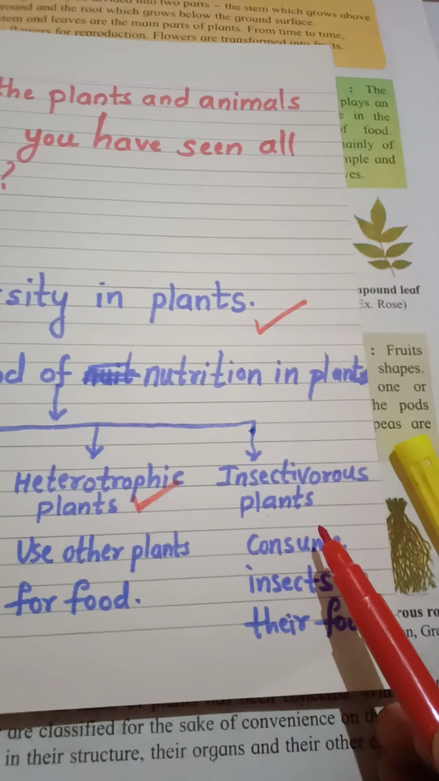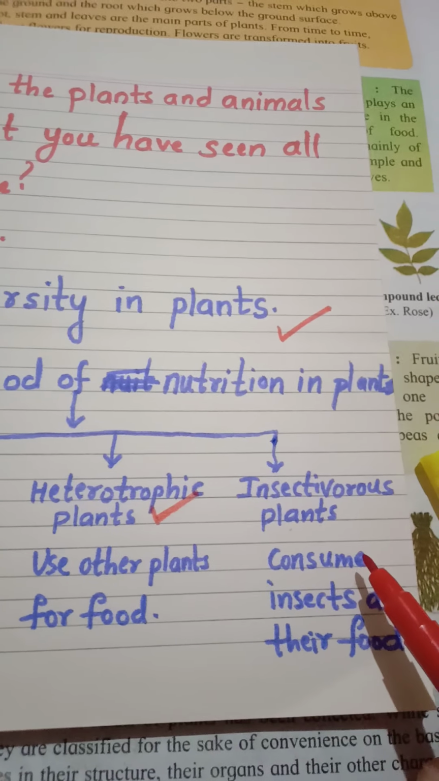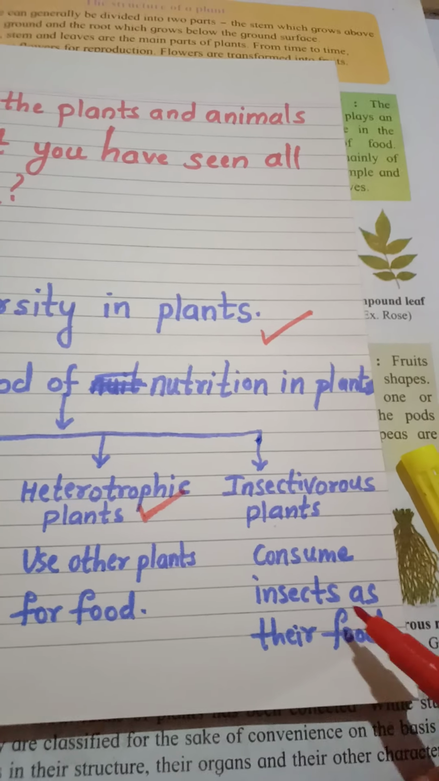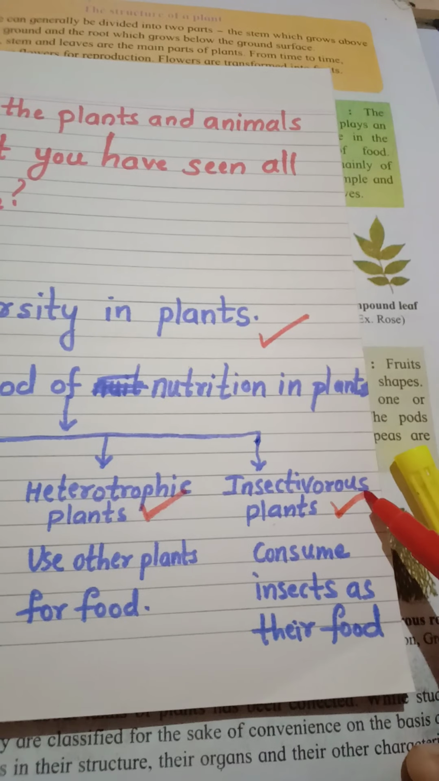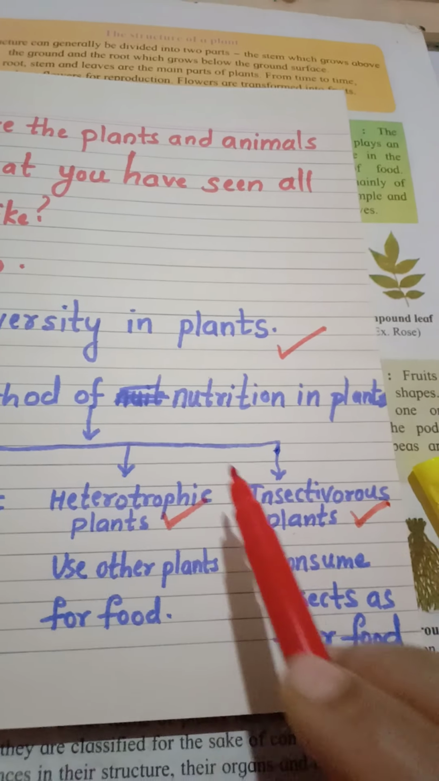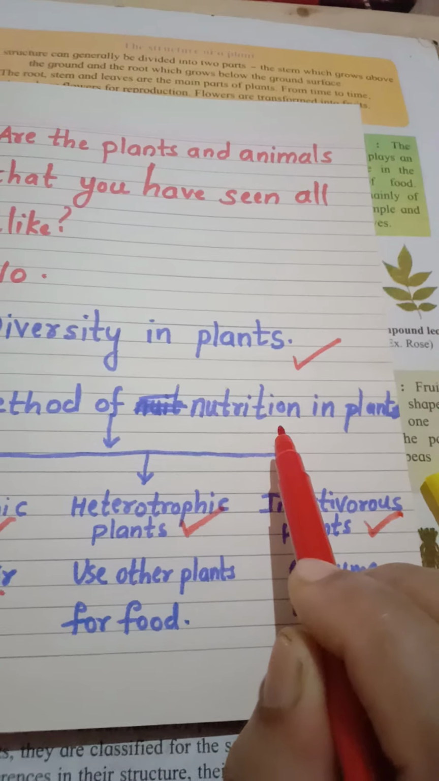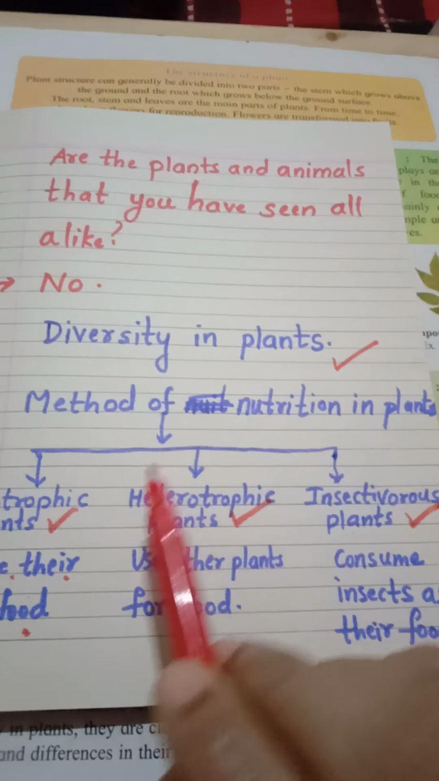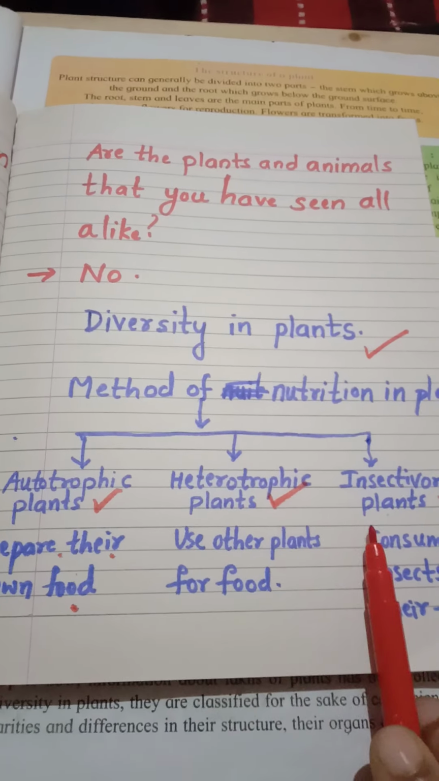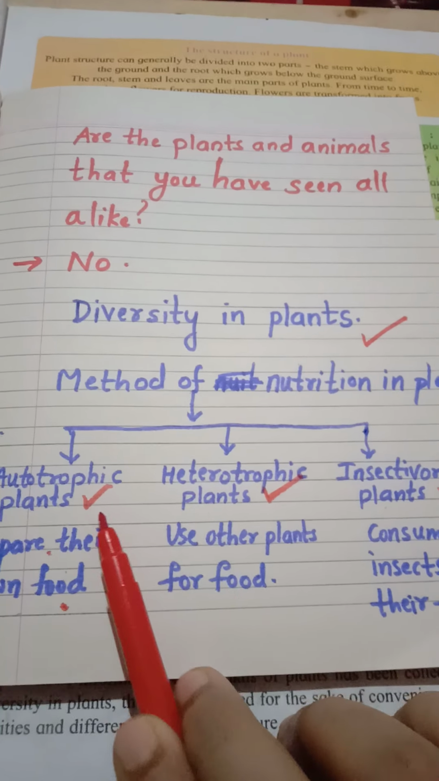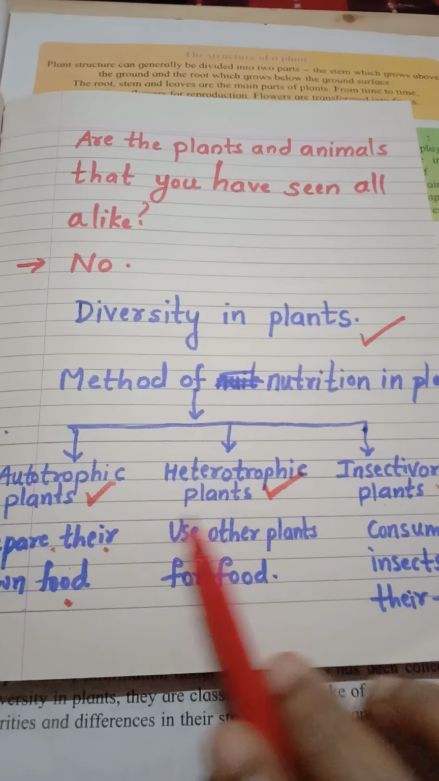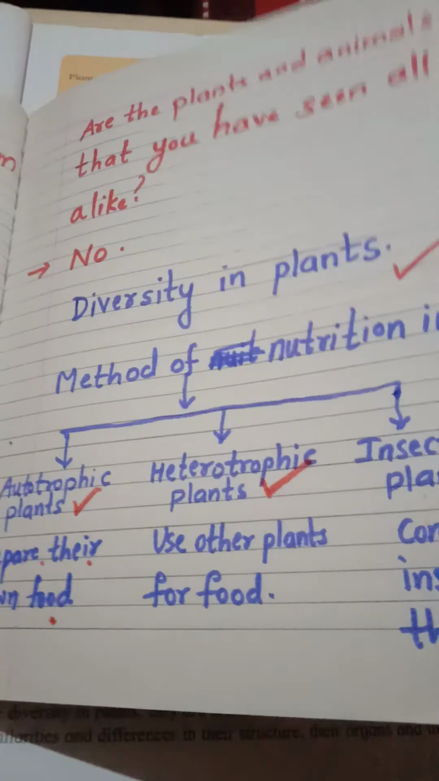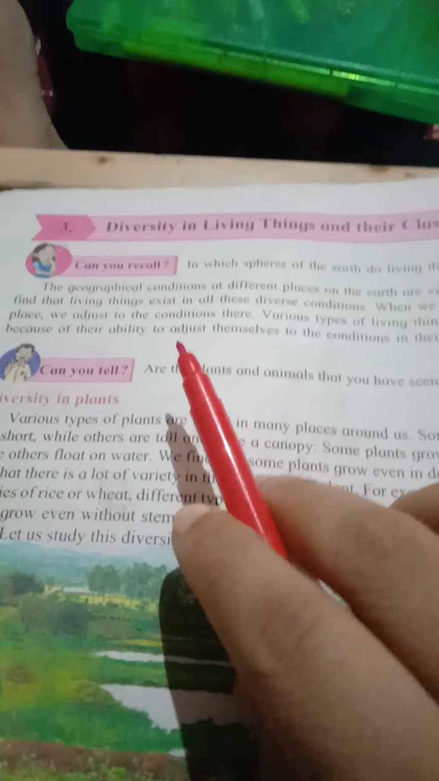And the next one is insectivorous plants. The plants which consume insects as their food are known as insectivorous plants. So, depending upon the method of nutrition, how they fulfill their need of food, they are classified in this manner: autotrophic plants, heterotrophic plants and insectivorous plants. Today we are going to study these things: diversity in living things and their classification.